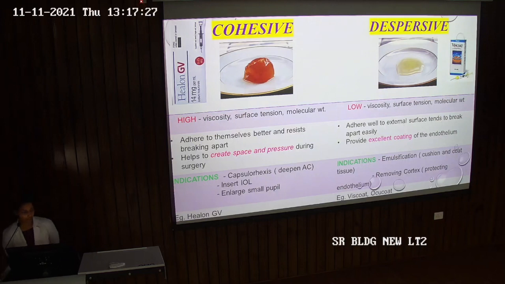Indications for cohesives: we use them during capsulorhexis to deepen the AC, insertion of the intraocular lens, and enlargement of a small pupil in special cases like floppy iris syndrome. Indications for dispersives: during emulsification of the nucleus and removal of cortex. Examples: for cohesive it is Healon GV, and for dispersive it is Viscoat and OcuCoat.